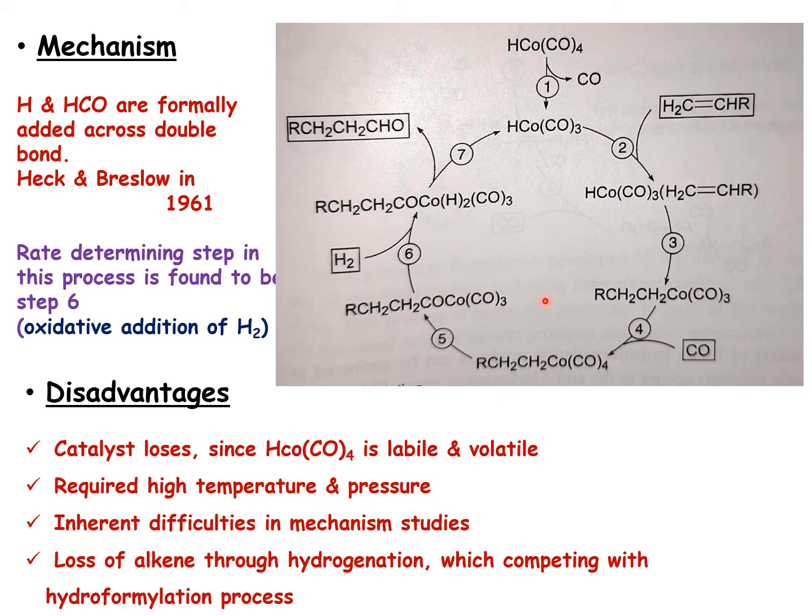But this catalyst has a lot of limitations. There is catalyst loss, since the intermediate formed in the catalytic process is volatile, so once you open the process, you are going to lose the catalyst. It requires high temperature and pressure, because normally the reaction is carried out at 150 degrees centigrade and around 200 to 400 bar pressure. You know that handling carbon monoxide at such a high pressure is very dangerous. And although the proposed mechanism is like that, a large number of hydrogenated products as well as isomerized products, and various other products, are formed. So the mechanism is not thoroughly possible to point out here.